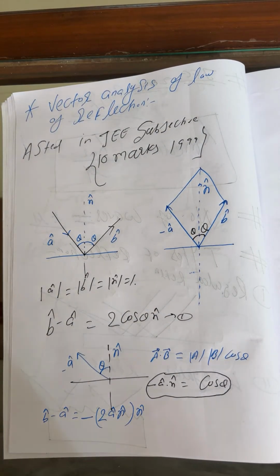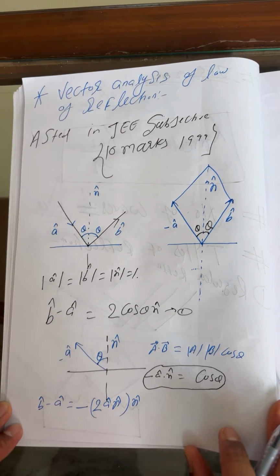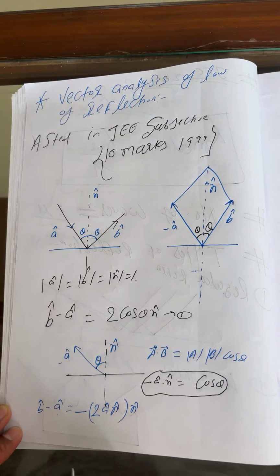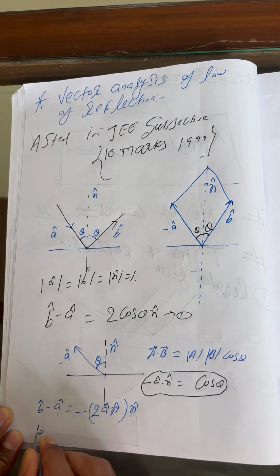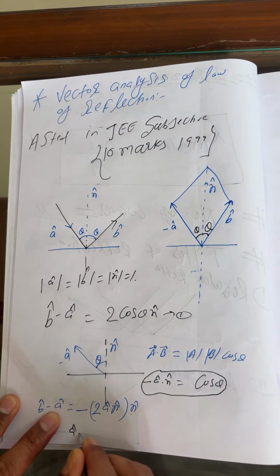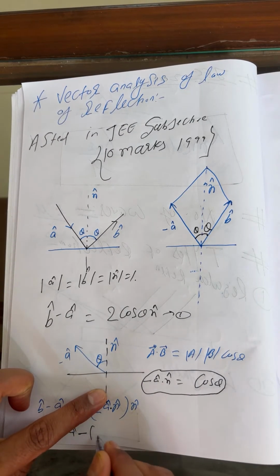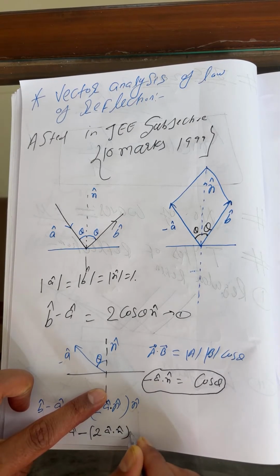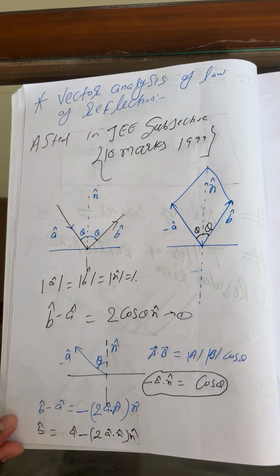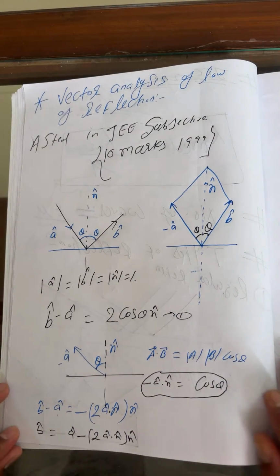Now take this a cap to the right side. So you can write b cap is equal to a cap minus twice of a cap dot n cap, into n cap. Don't forget this dot here. This is the final result.